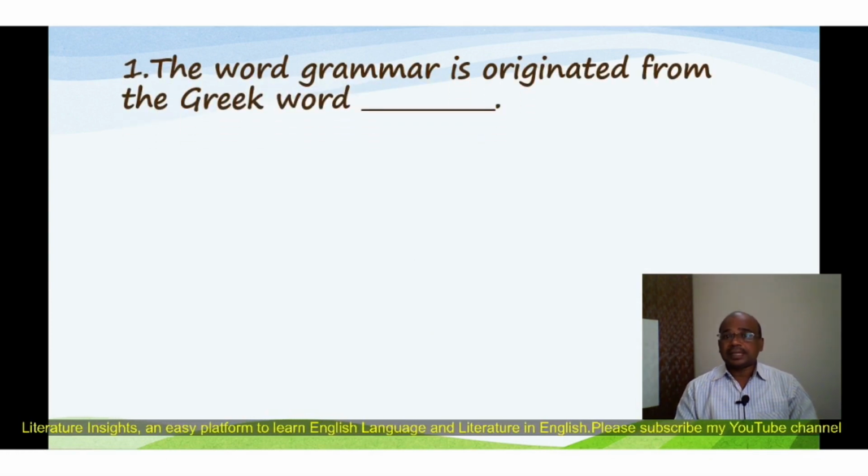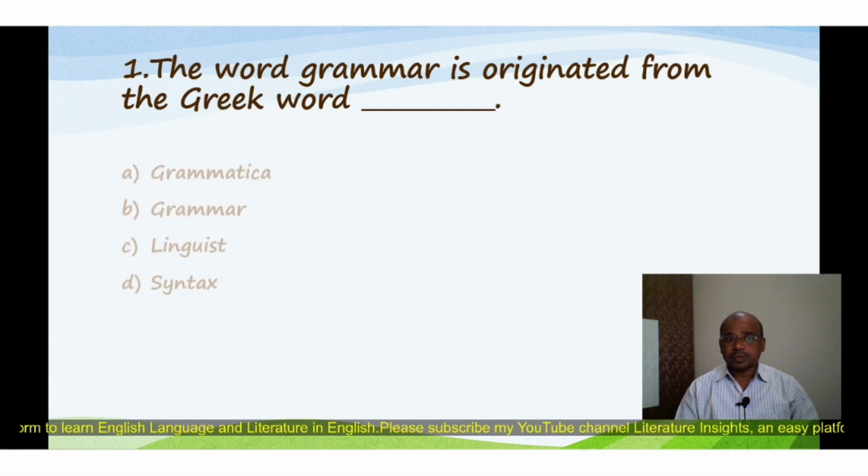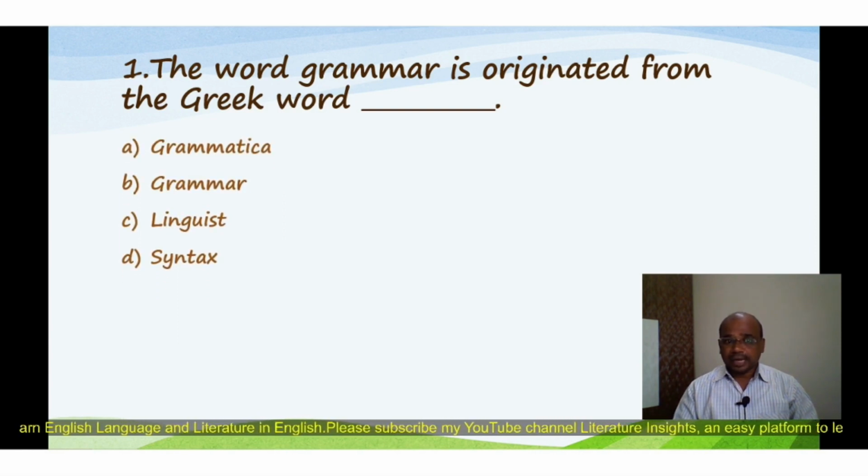Now the first question appears on the screen: the word grammar is originated from the Greek word. The question addresses the etymology of grammar. The 4 options are: grammatica, grammar, linguist, syntax. The students have to select one option out of 4 that is correct. The correct option for this question is grammatica. The word grammar is originated from the Greek word grammatica.